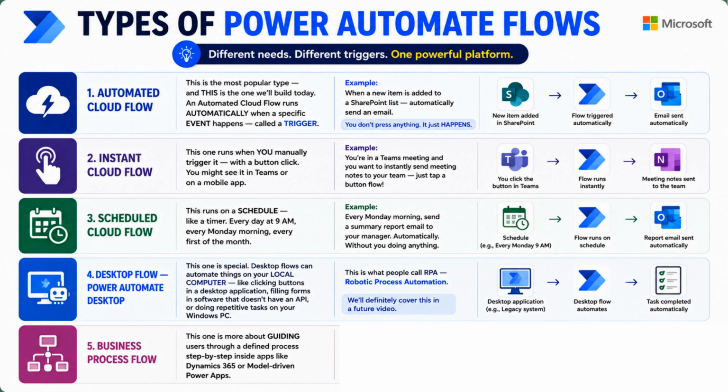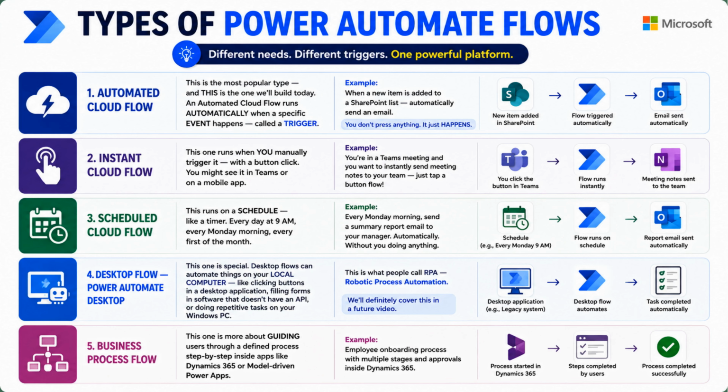And last, business process flow. This one is more about guiding users through a defined process step by step inside an app like Dynamics 365 or model-driven application. It's more UI driven and process management focused. And our today's focus, we are building an automated cloud flow that triggers automatically when something happens in SharePoint or Dataverse.